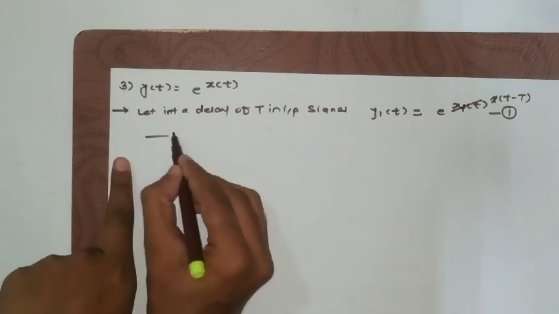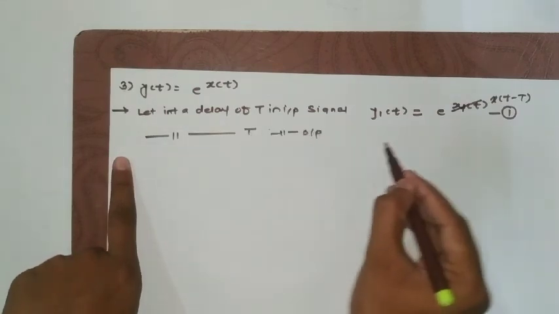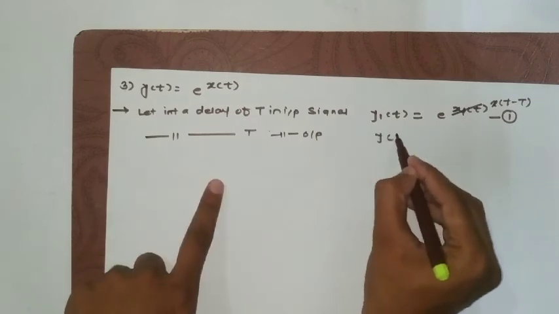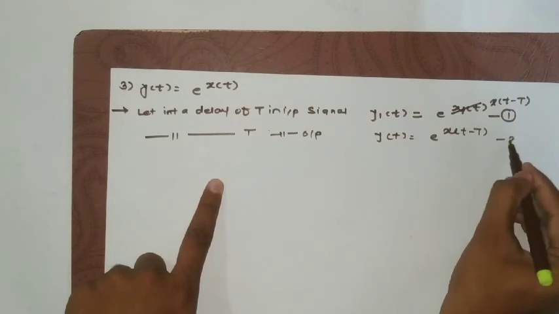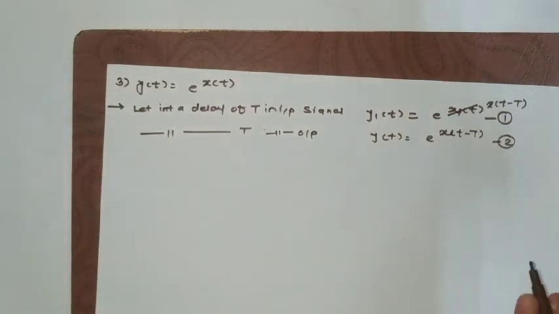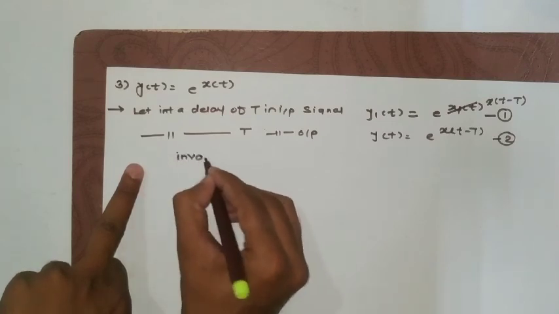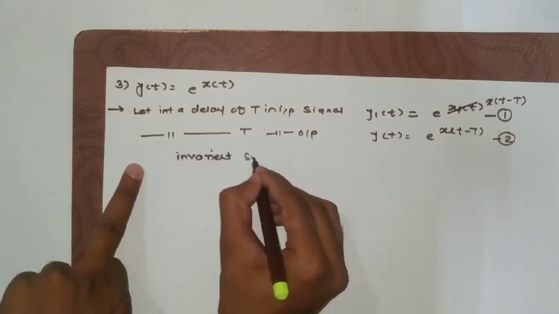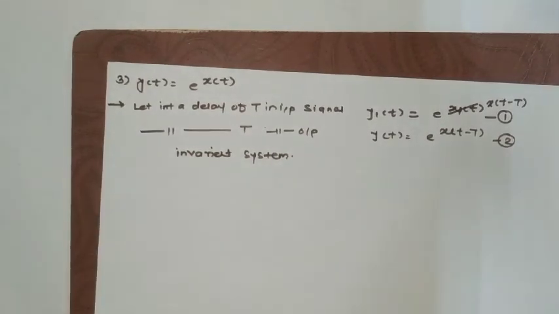Similarly, if I introduce a delay of capital T in the output signal, we'll get output y of t is equal to e raised to x of t minus capital T, equation number 2. Now in both cases the equation is the same, so this is going to be a time invariant system.